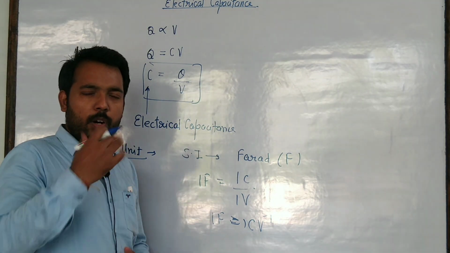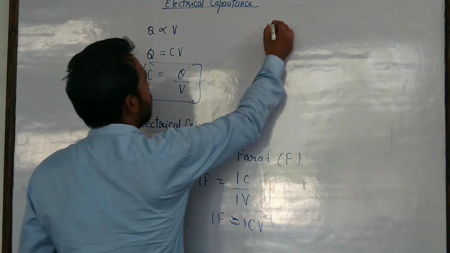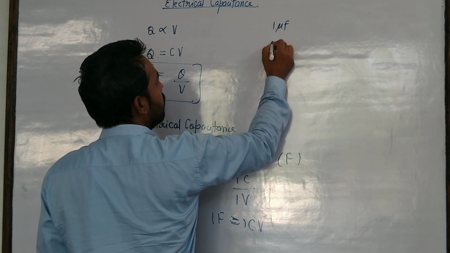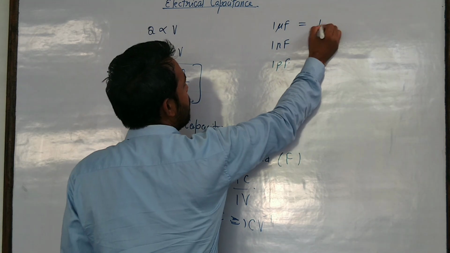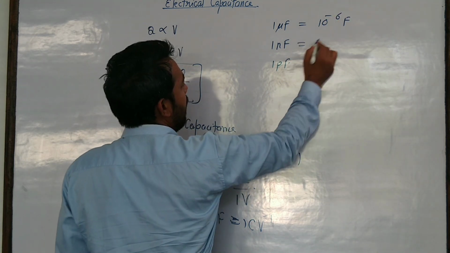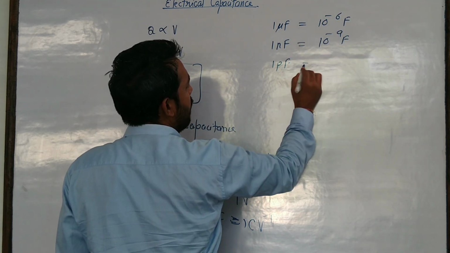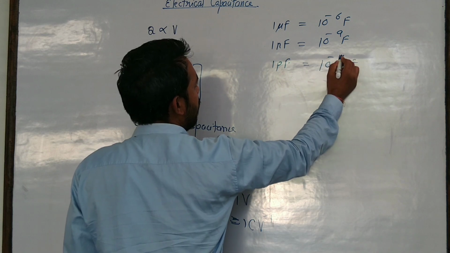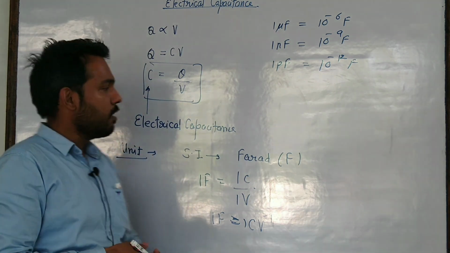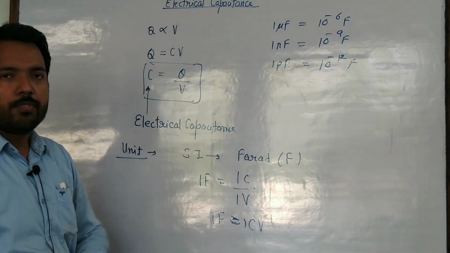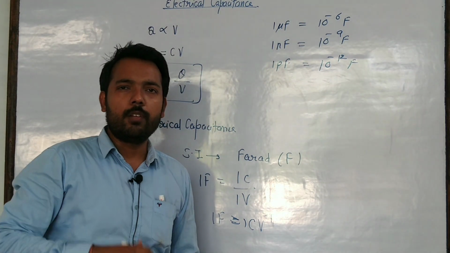There are further smaller units also: microfarad, nanofarad, picofarad. Micro stands for 10 power -6, nano for 10 power -9, and pico for 10 power -12. So these are a few smaller units of capacitance. Okay, and this is the formula which we will use in deriving the relations and solving the numericals.